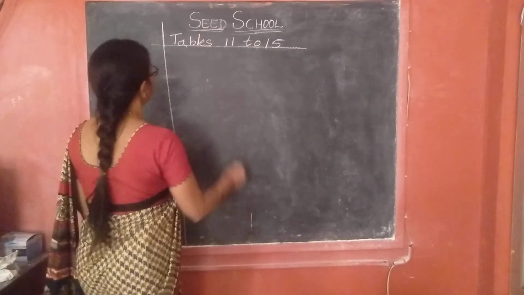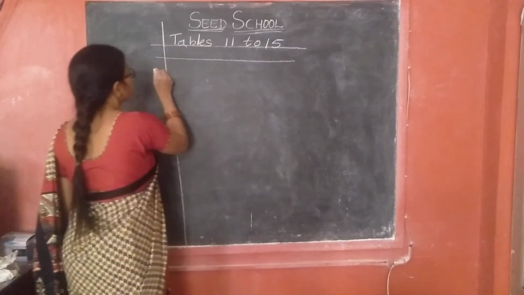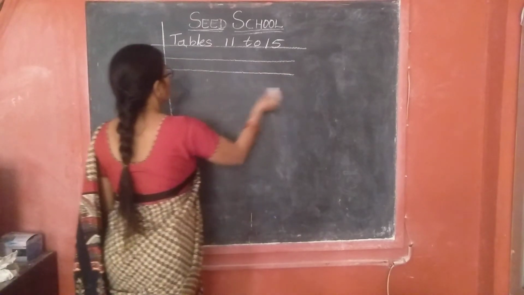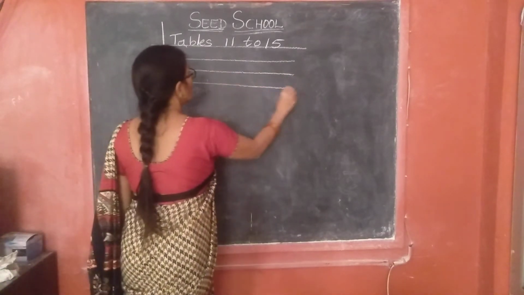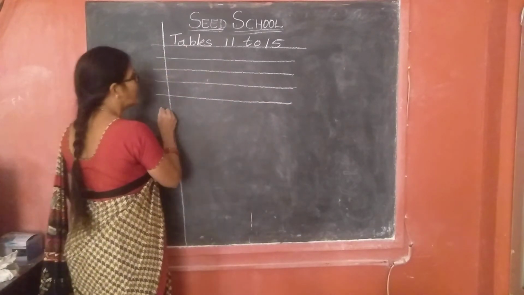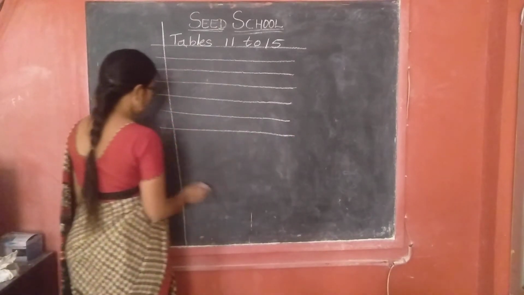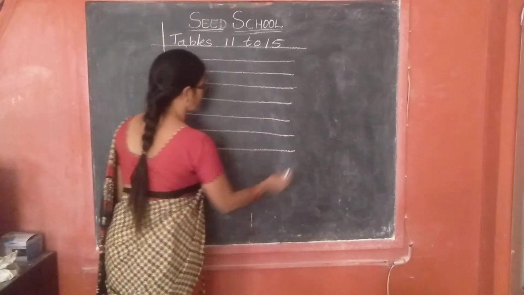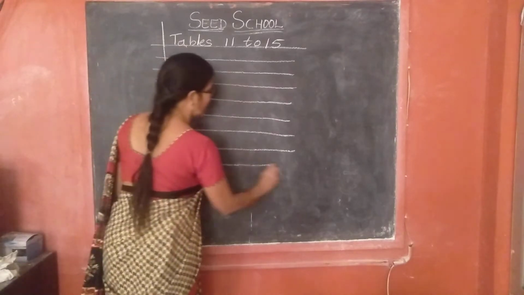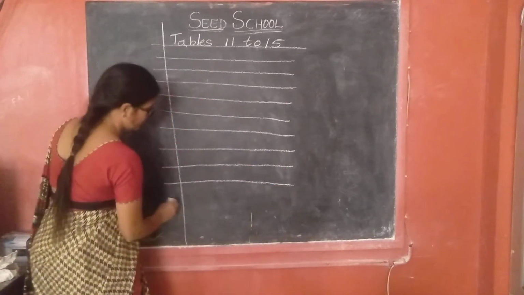Yes children, listen. Do you have this check rule book? Those who are not having a check rule book, you have to draw the lines neatly. Okay children, if check rule boxes are there, your writing will look nice.